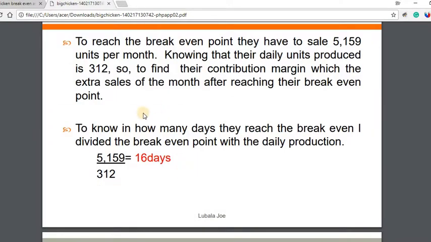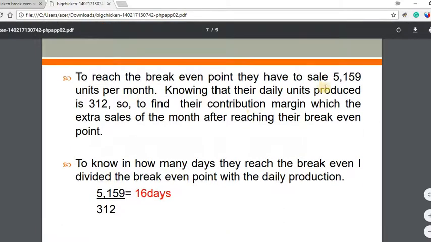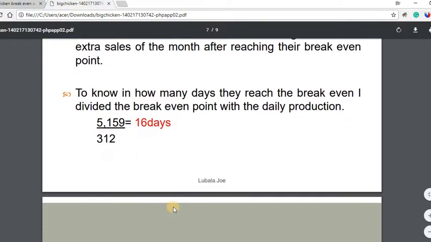So for example here, to reach the break-even point, they have to sell 5,159 units per month, knowing that their daily production quantity should be 312. To find the contribution margin, which is the extra sales of the month after reaching the break-even point, we first need to know in how many days they reach break-even. So divide the break-even point by the daily production: 16 days. So within 16 days, they'll reach the break point.